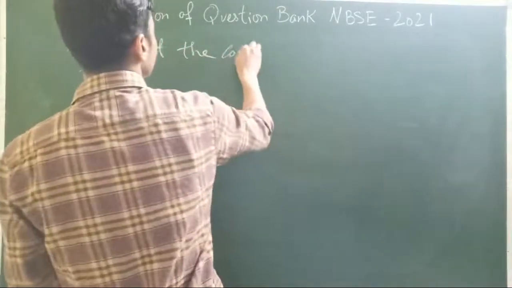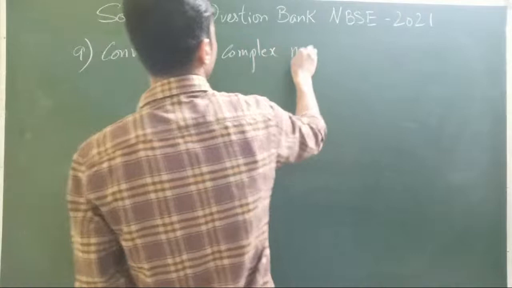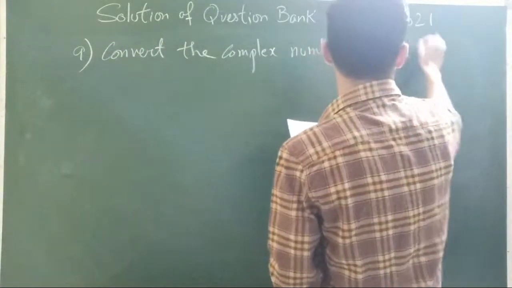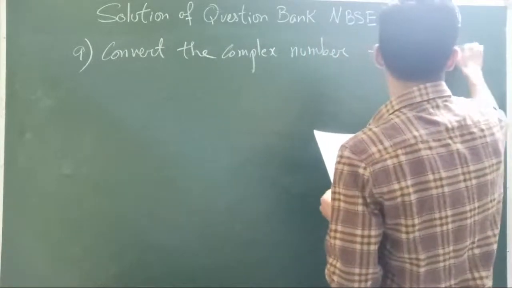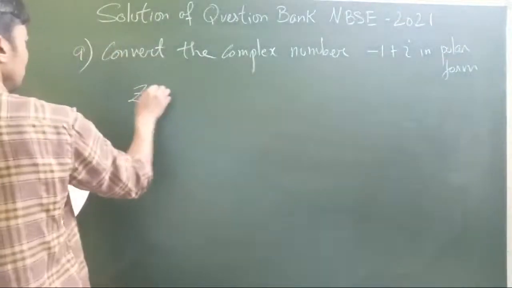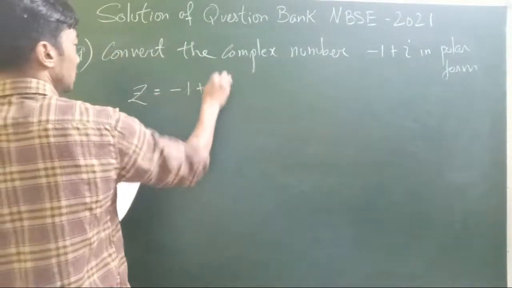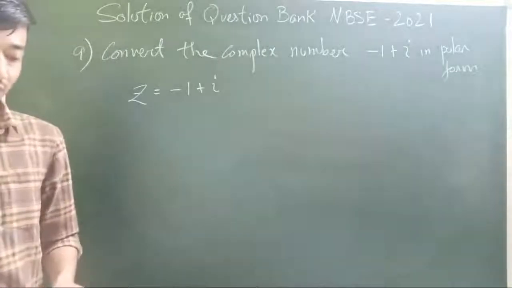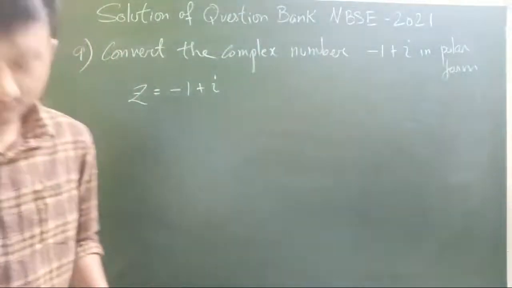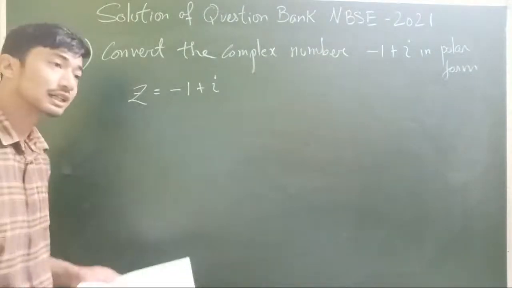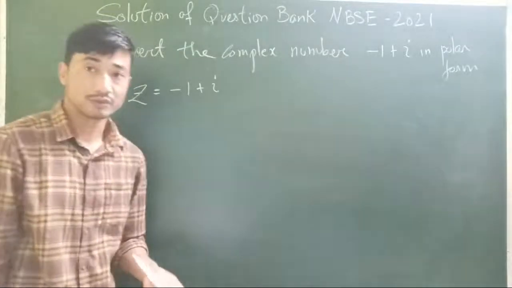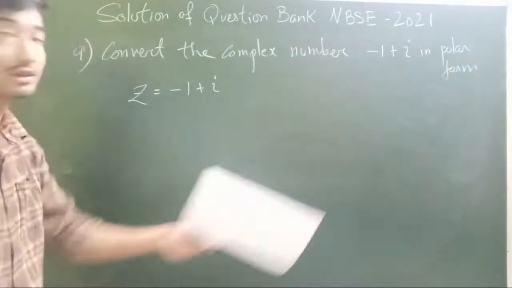Convert the complex number minus 1 plus i in the polar form. So z equal to minus 1 plus i. These complex numbers, I've already done the whole chapter. The whole videos are provided. So those who haven't done it, you can go back to that. I'll provide a link below this video later on. So you can go and check out from there. Now, as I said, I'll straight away do the solution part.